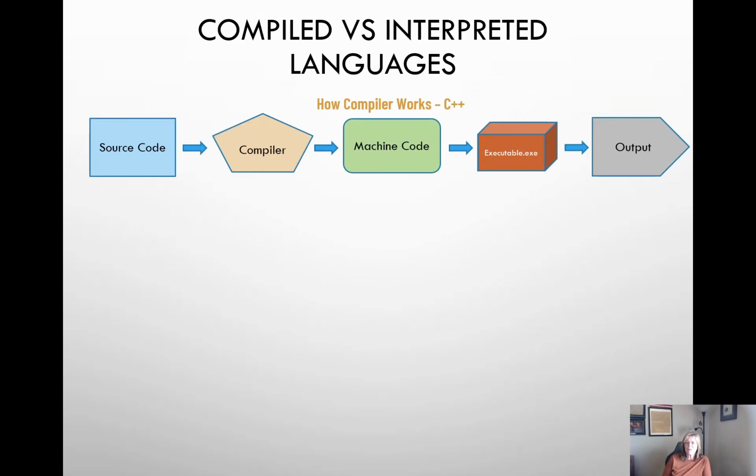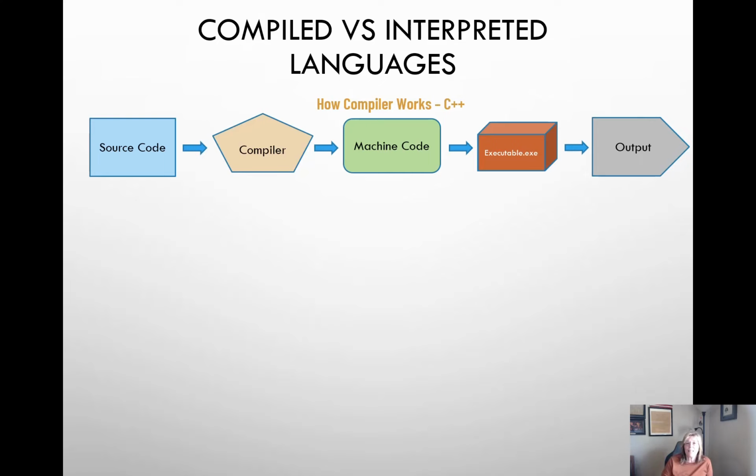So C++, a compiled language. Other languages like C and COBOL process the whole entire program at once. It translates the program into machine code or binary code, and from there it creates what is called the executable. And as long as you have that executable, you can run the program to generate the output. You don't need the source code as long as you have the executable. You don't need to run the source code again.